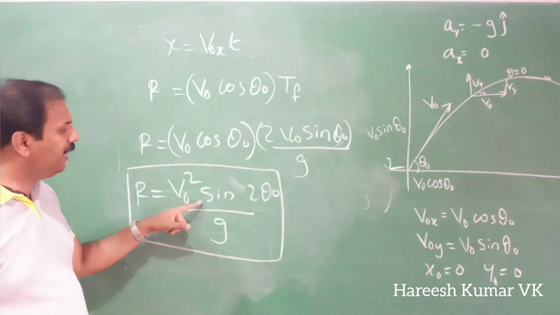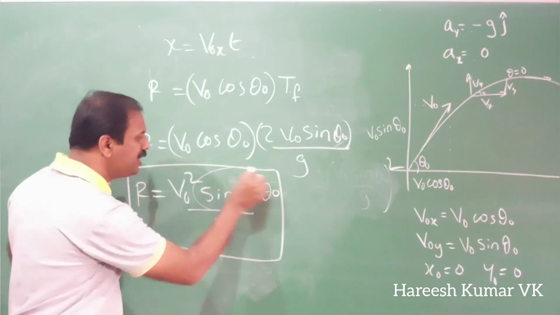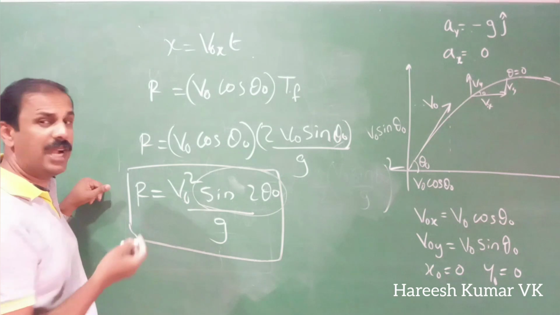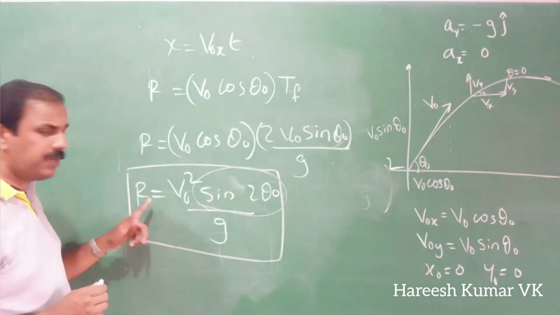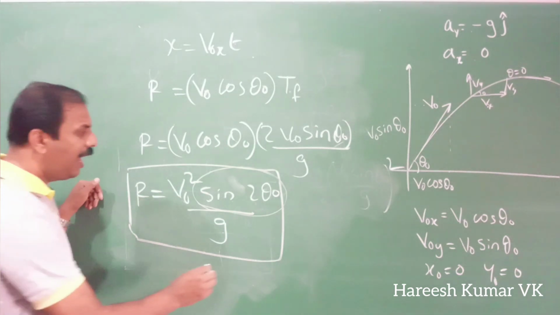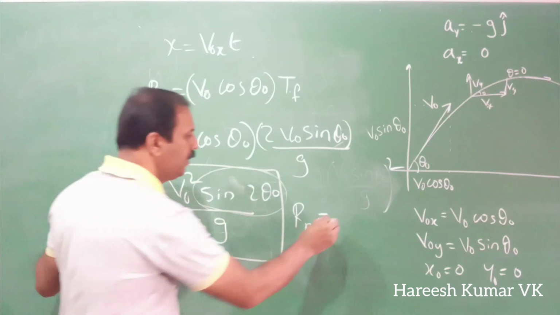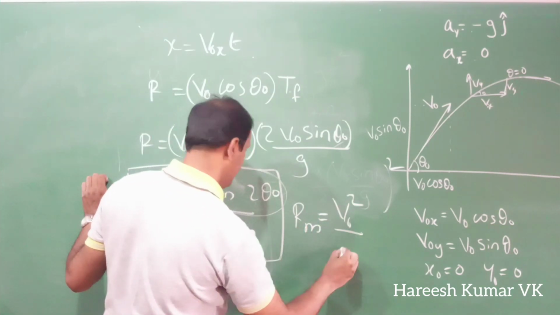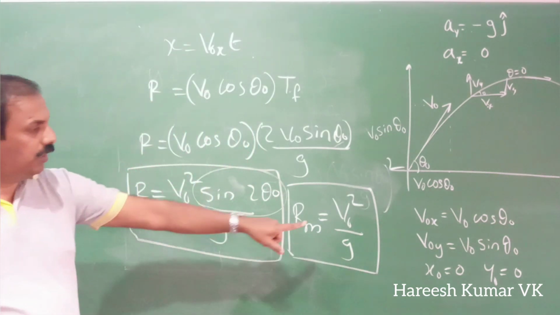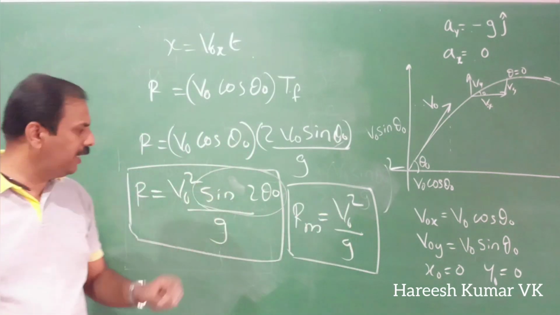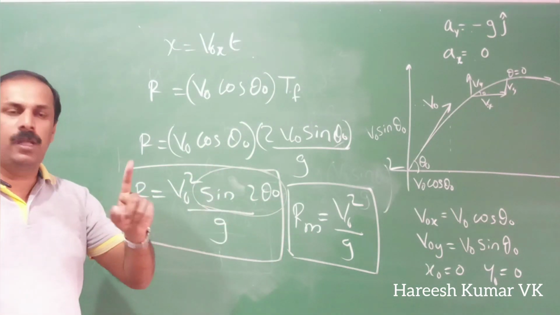So when you change the angle, the maximum range will come when this value is maximum. What is the maximum value which we can get for sin? That is 1. So the maximum range, Rm, I will write, will be v0 square by g, since this is 1. So this is the maximum possible range. If you want to make this possible, your sin 2 theta 0 should be maximum, 1.